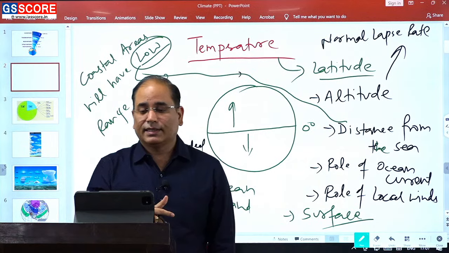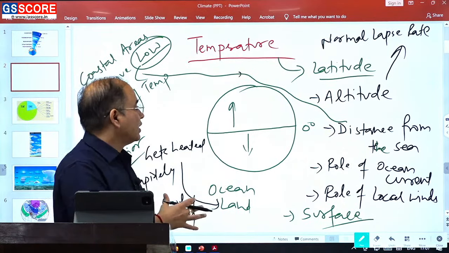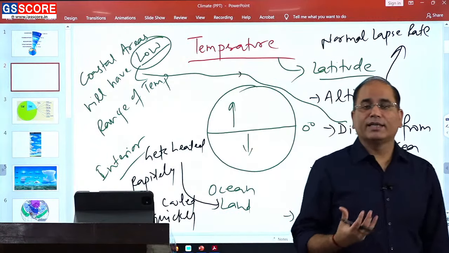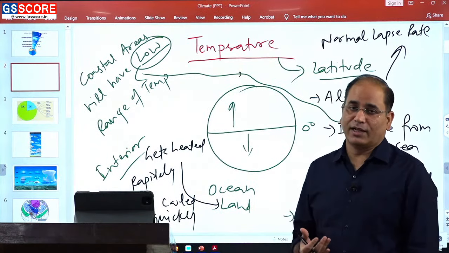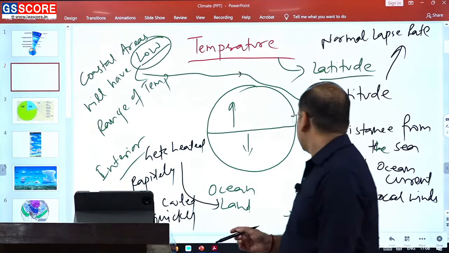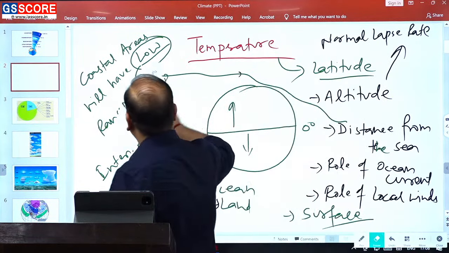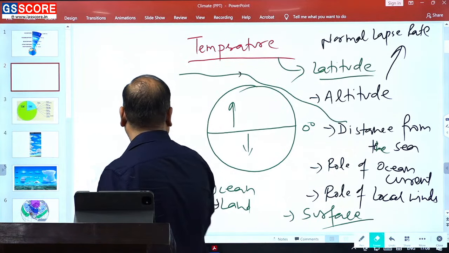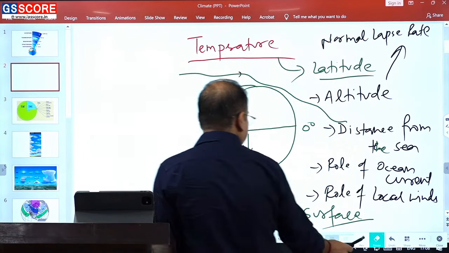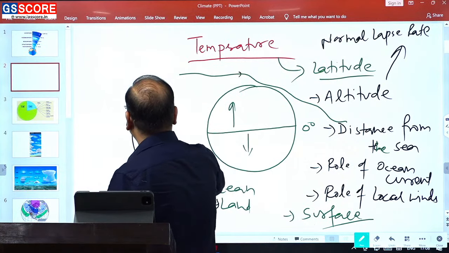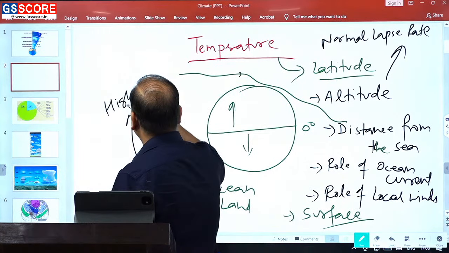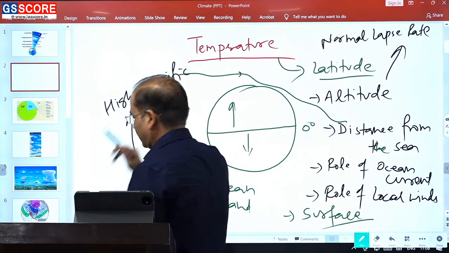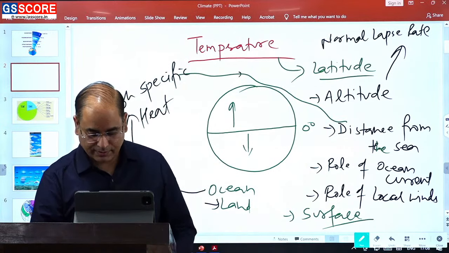And why does it happen? It mainly happens because the oceans have higher specific heat. So, the ocean's specific heat is higher in comparison to the land. Oceans have higher specific heat. So, why do the oceans get heated slowly and get cooled slowly? Because of the high specific heat of the water.